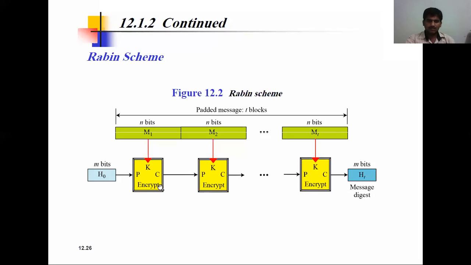The original message is going to be divided into a number of blocks: M1, M2, M3 and so on up to MT. Finally we have HT, the message digest of some number M bits. For M bits of message, it is divided into a number of blocks, and for each block we calculate the encryption and send it back.